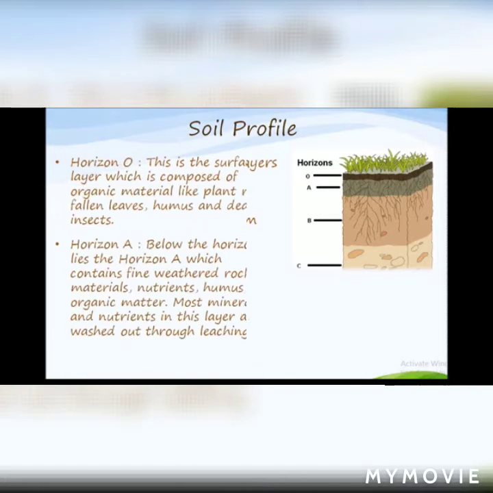Mainly, the soil profile has horizon O, the surface layer, which is composed of organic material like plant roots, fallen leaves, humus and dead insects. Below horizon O lies horizon A, which contains fine weathered rock materials, nutrients, humus and organic matter. Most minerals and nutrients in this layer are washed out through leaching.